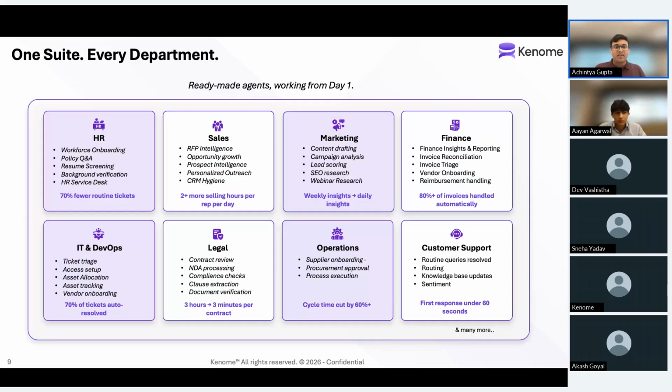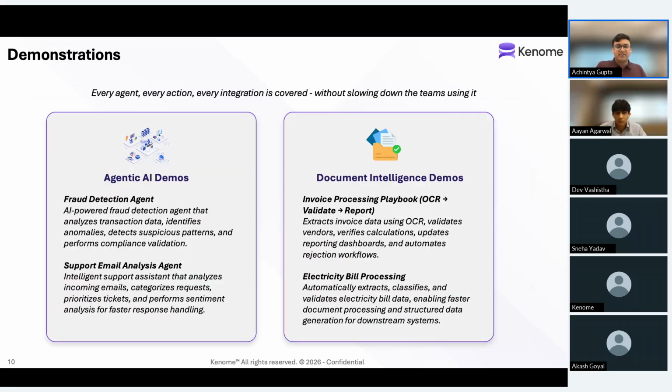So this platform is essentially a horizontal platform, right? It is connecting with all of your systems, your various data sources, databases, and it can automate workflows across all the departments within your enterprise and any verticals that your enterprise might be working in as well. So it is a completely horizontal platform, the one suite you need for all of your departments. Now, that concludes the overview of the platform itself.